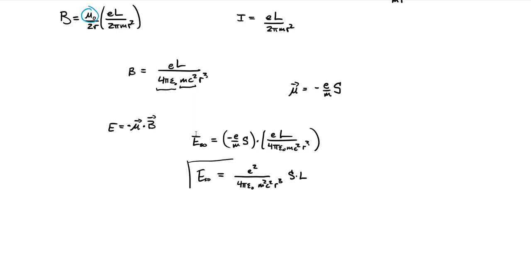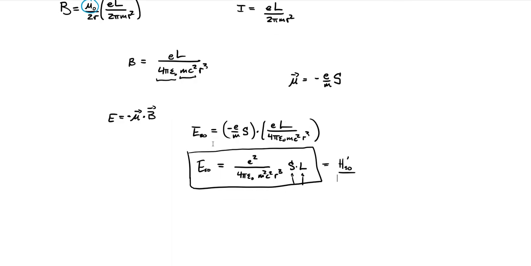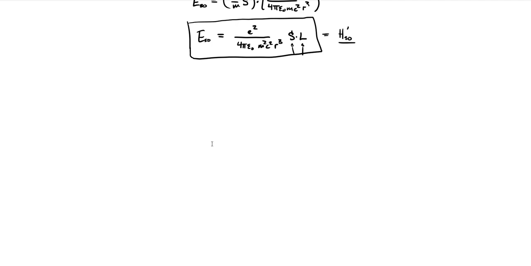So this is the model we're looking at. We change that spin angular momentum vector and that orbital angular momentum vector into our quantum mechanical operators. And this gives us our Hamiltonian for the spin-orbit interaction, which we'll now treat as a perturbation to our hydrogen atom and see what those energy shifts are and how that affects the energy levels in our atom.